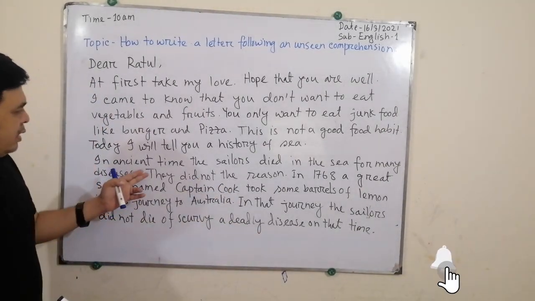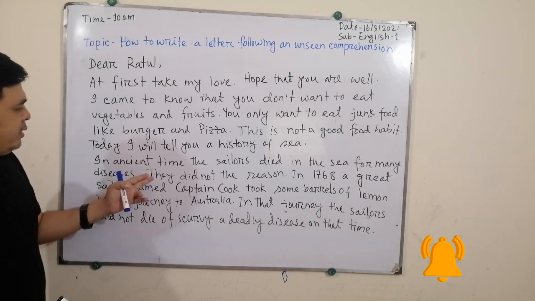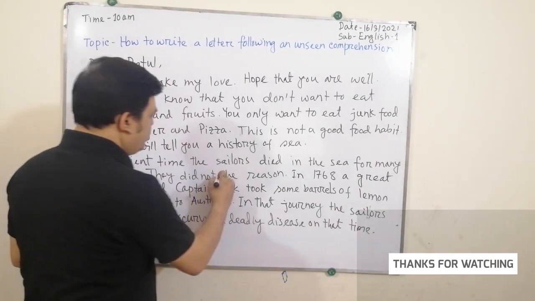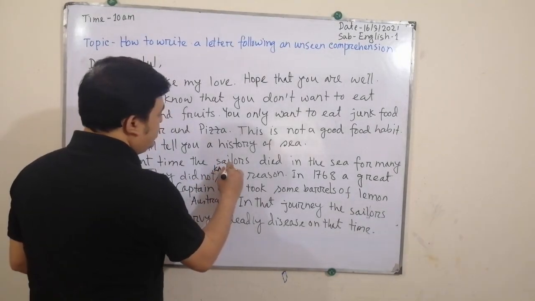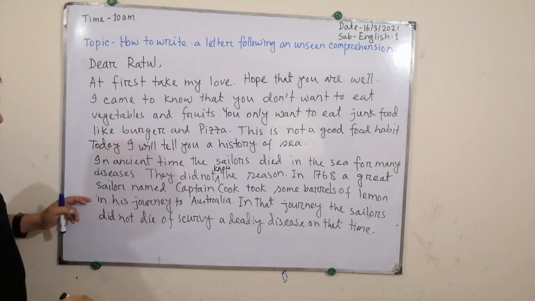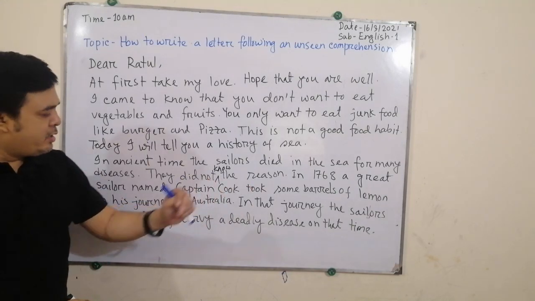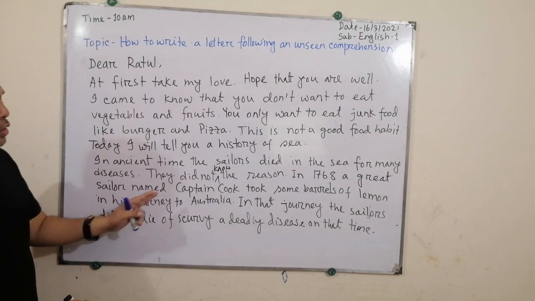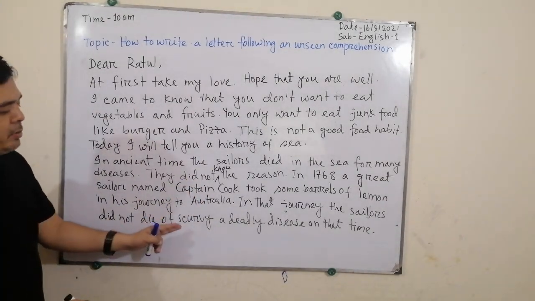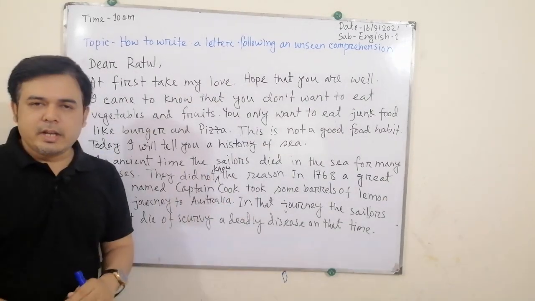So we go to the depth of the matter directly. How? We just said they did not know the reason. In 1768, a great sailor named Captain Cook took some barrels of lemon in his journey to Australia. In that journey, the sailors did not die of scurvy, a deadly disease at that time.